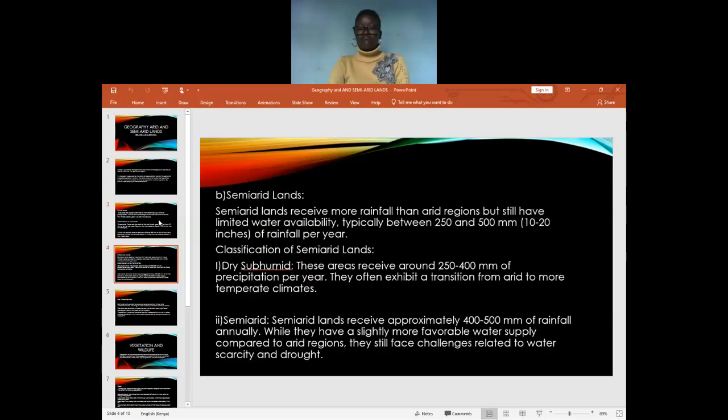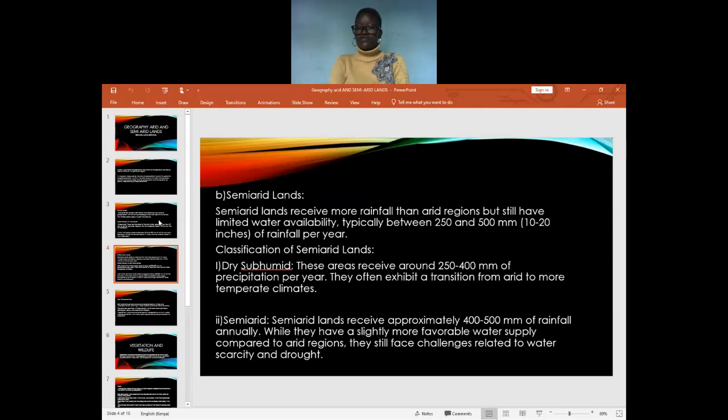Semi-arid lands receive more rainfall than arid regions, but still have limited water availability. That is, they receive rainfall between 250 to 500 millimeters, that is 10 to 20 inches of rainfall per year. Semi-arid lands are classified into dry subhumid and semi-arid. The dry subhumid areas receive around 200 millimeters of precipitation per year.